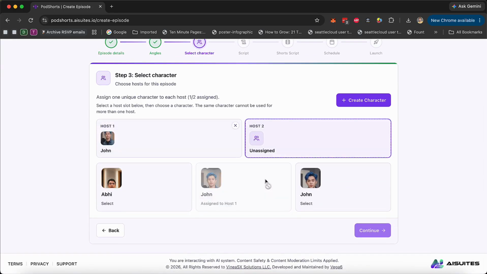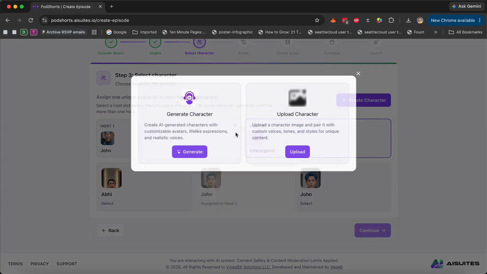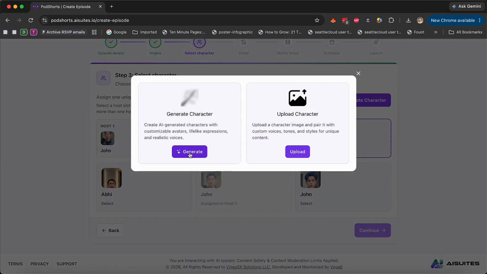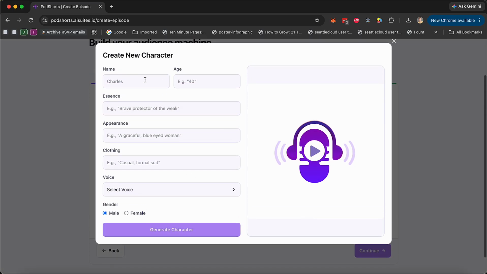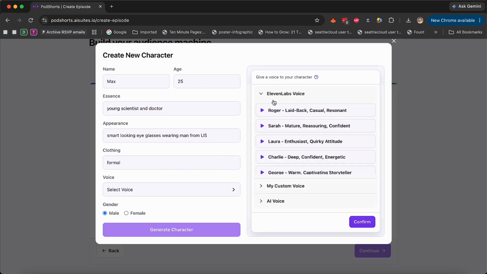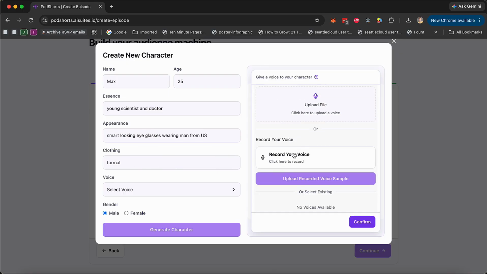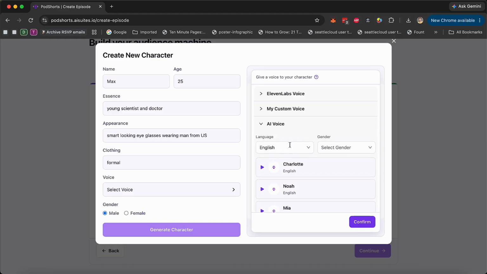Let's say I want to use the first host as John, and for the second host, I want to create a new host. Now, I can generate a character, or I can upload my own picture. So if I upload my own picture, it's going to create a character like this, my own character with my own voice. And if I generate, I can go here, call it Max. I can give some essence, appearance, and then I can select voice. I can pick 11 lab voices. I can use my own custom voice. I can clone my own voice by recording. And I can use our own AI voices, bunch of AI voices that we have.